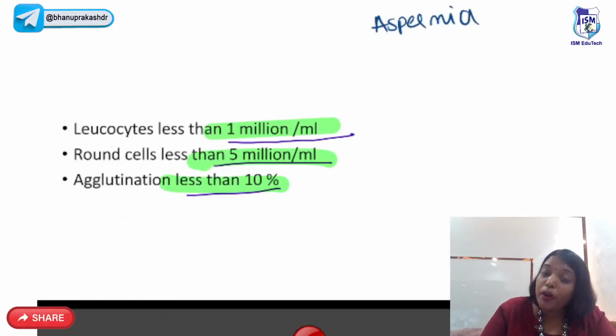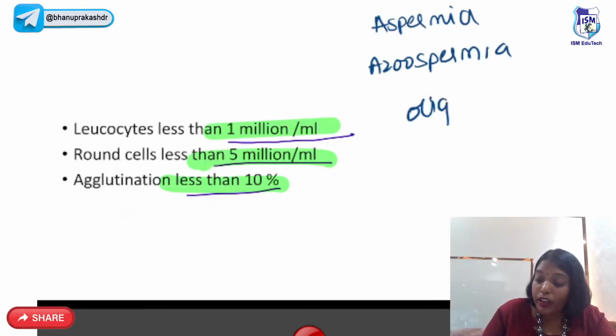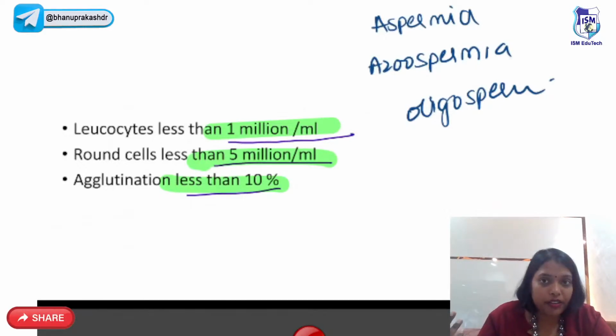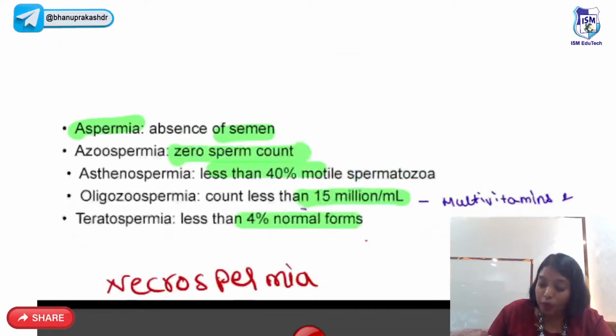If there is zero sperm count, semen is there but sperm count is zero, then we call it azoospermia. Sperm count less than 15 million, we call it oligospermia. If morphology is abnormal and less than 4% normal, teratozoospermia. Motility less than 42%, asthenospermia.